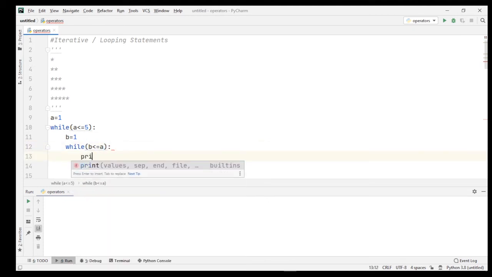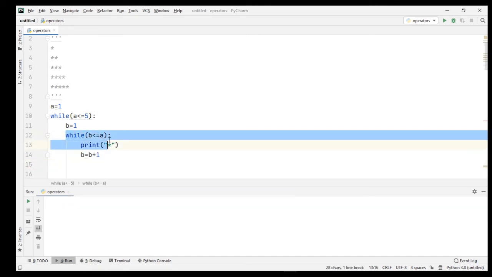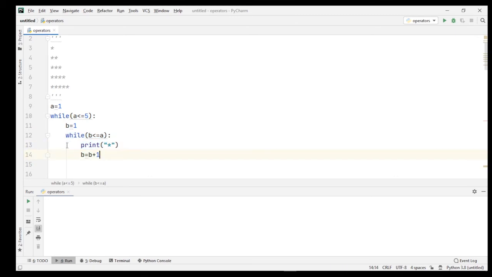Then I print 1 star, okay, and then I increase the value of b by 1. Now here you can see we are inside this while loop, okay. Indentation of this while loop will be active now. As soon as I press enter key and one backspace, now we are inside the outer loop, okay. Here I increase the value of a by 1,